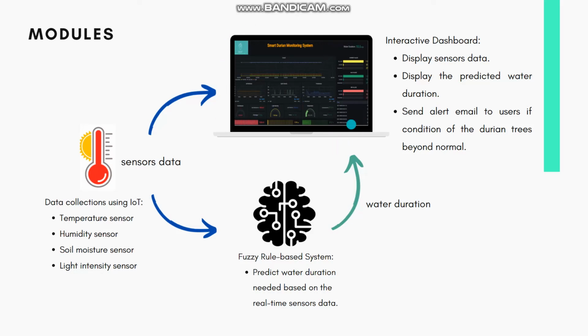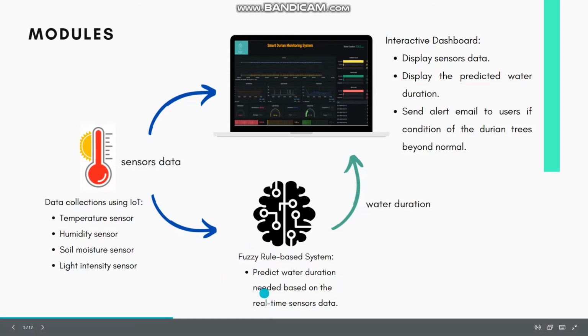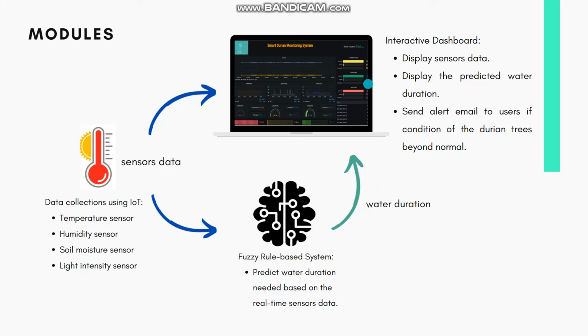We use Grafana. This interactive dashboard will perform the data analysis, and at the same time, this sensor data is imported into a fuzzy rule-based system to predict the water duration needed by the durian tree. This predicted water duration we will store back to the database also, and then display it on this dashboard. So this dashboard can perform the data analysis and display the predicted water duration, and by monitoring this data, if the condition is beyond normal, it will send alert emails to the users.